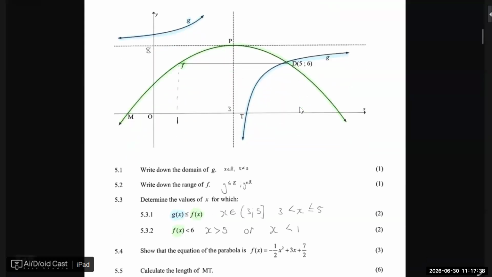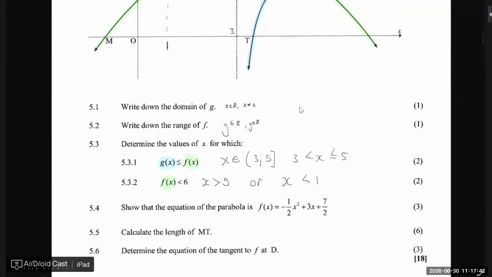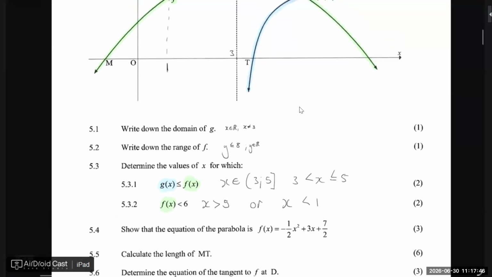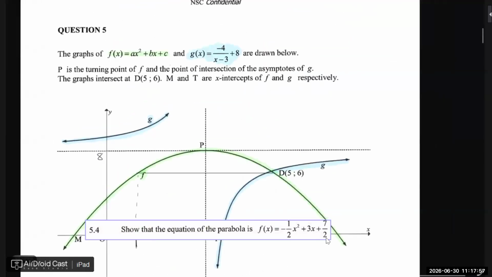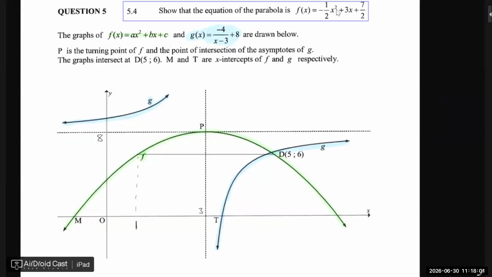Perfect. Now, show that the equation of the parabola is negative a half x squared plus 3x plus 7 over 2. So I'm going to put this here. It's 3 marks. The next one is nice. It's 6 marks. But see if you can get that. Now that you have everything that you need, see if you can show that that is the case.